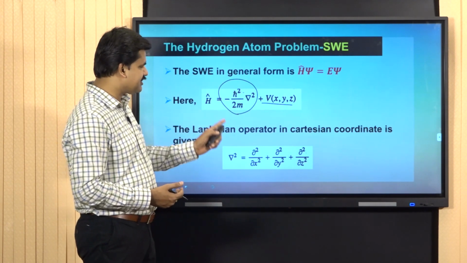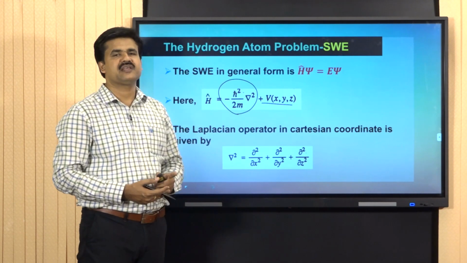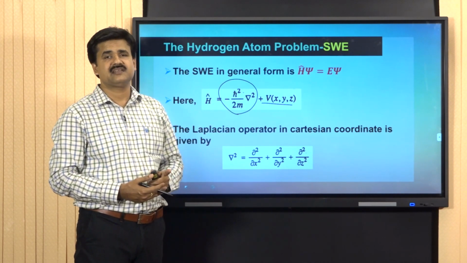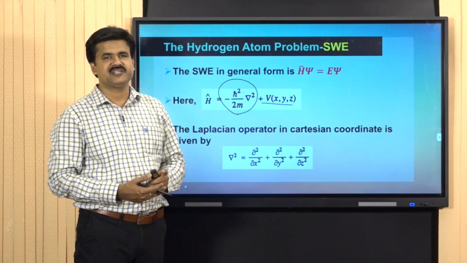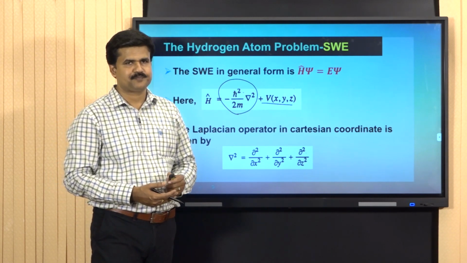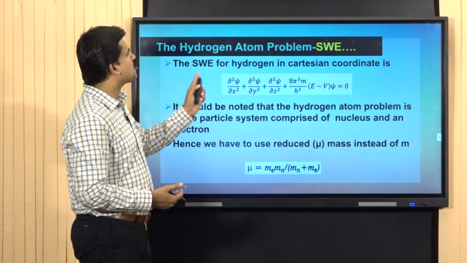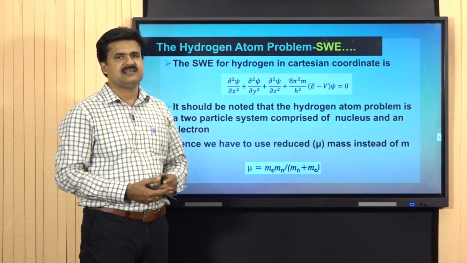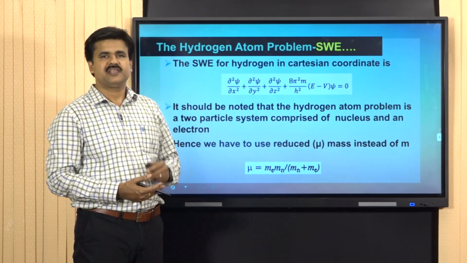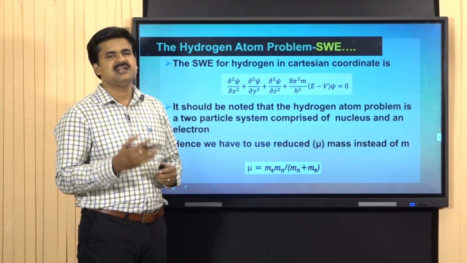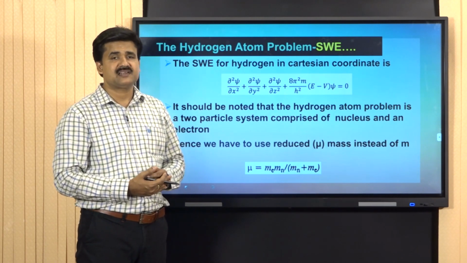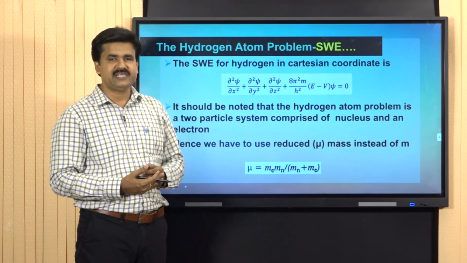The Laplacian operator is this, and this is the Hamiltonian operator corresponding to the Schrodinger wave equation of the hydrogen atom problem. Now, the Schrodinger wave equation for hydrogen in Cartesian coordinate can be obtained by putting the value of the Hamiltonian operator in H hat psi equal to E psi.